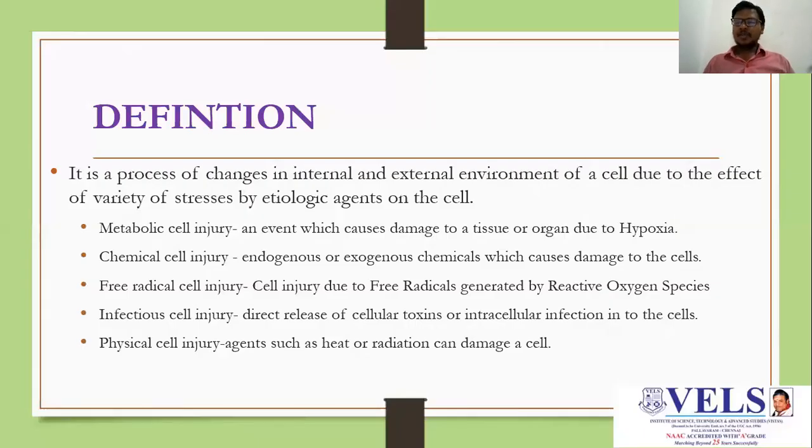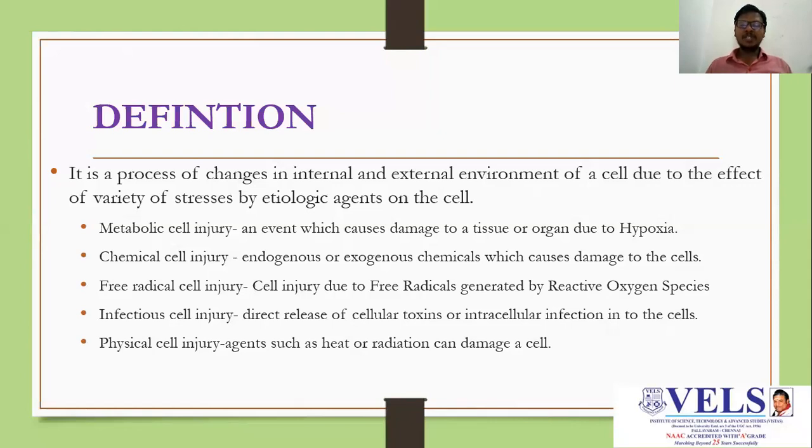The cell is one of the units which has its own ability to process, and it also forms the other organs and tissues in our body. Cell injury is a process of changes in the internal and external environment of a cell due to the effect of a variety of stresses by etiological agents on the cell.